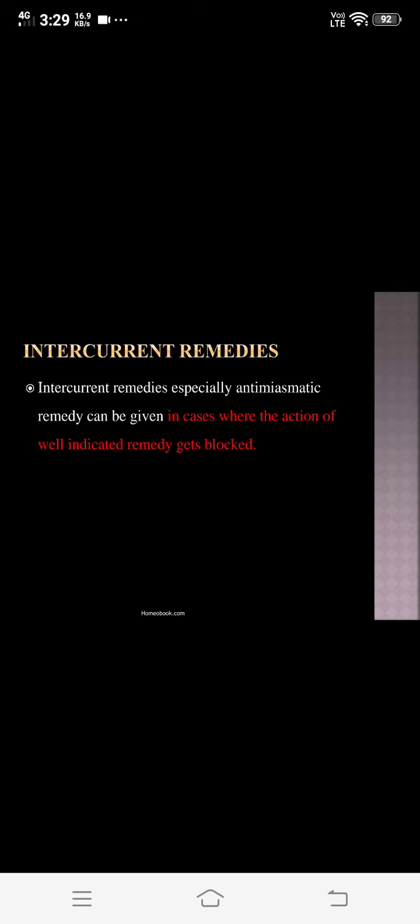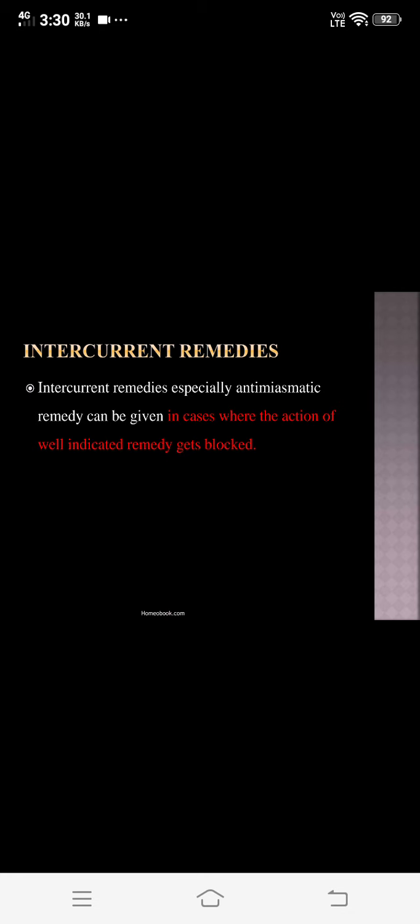That is the remedy which acts in between, or during, the anti-miasmatic treatment. When the action of that indicated remedy gets blocked, to remove that block you need an intercurrent remedy. And after prescribing the intercurrent remedy, after some time you have to repeat the first remedy, that is the anti-miasmatic remedy, so the patient goes towards the cure. So this is the use of an intercurrent remedy.